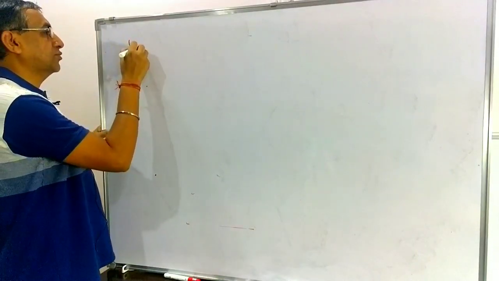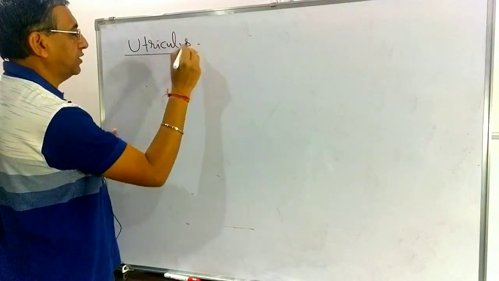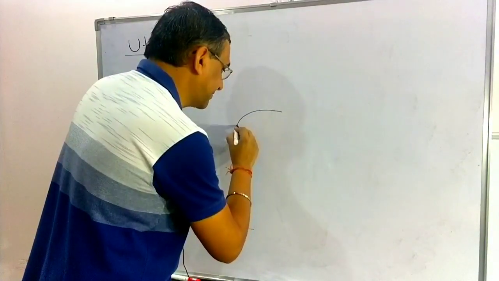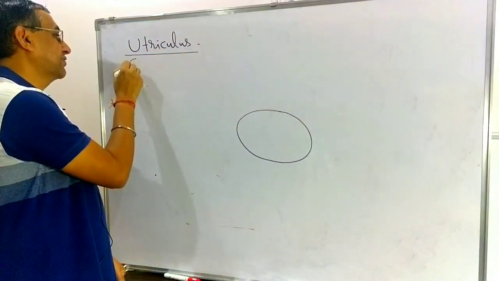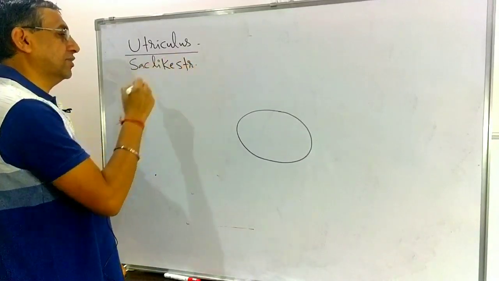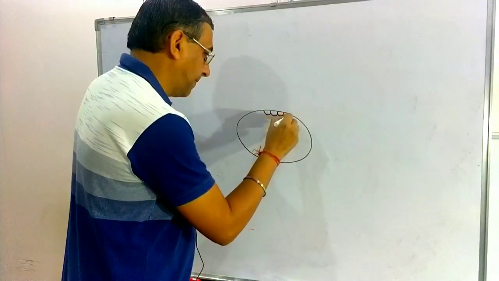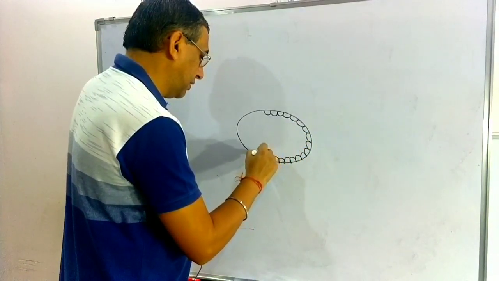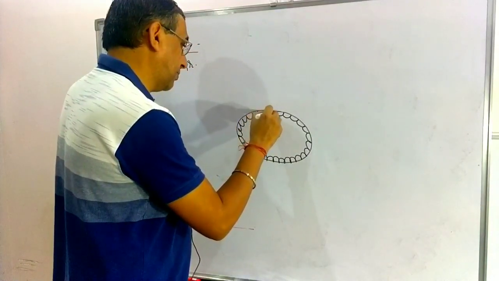Now we come to the first point, the utriculus. The utriculus is a sac-like structure, and internally it is lined by a layer of cuboidal epithelial cells.